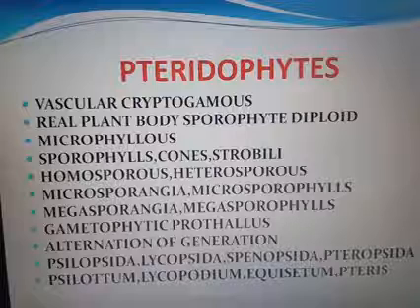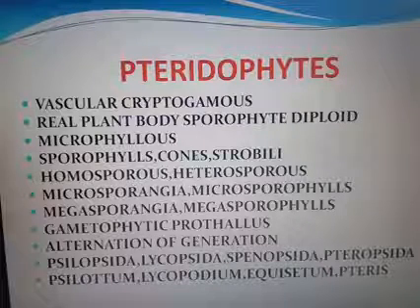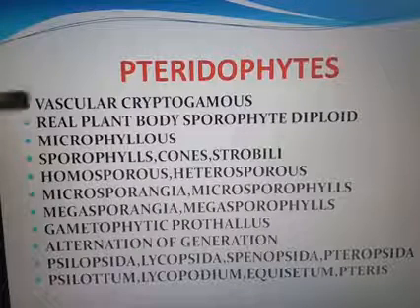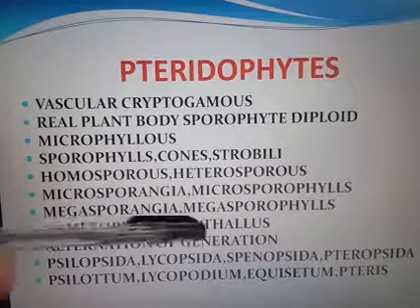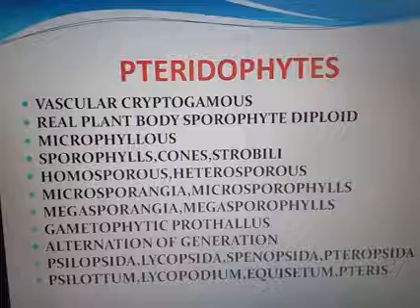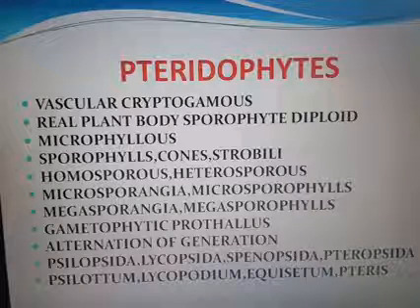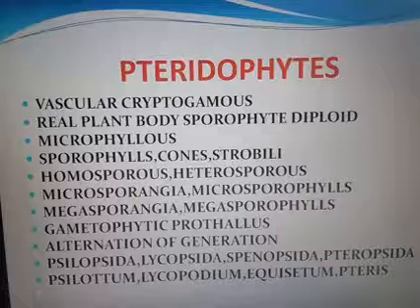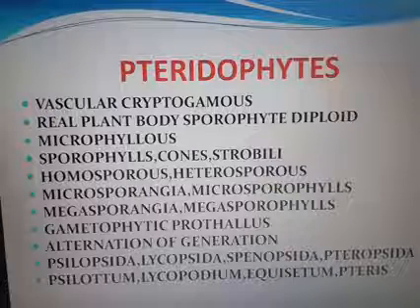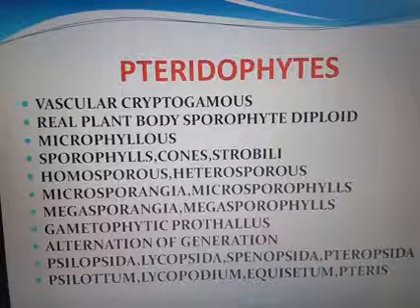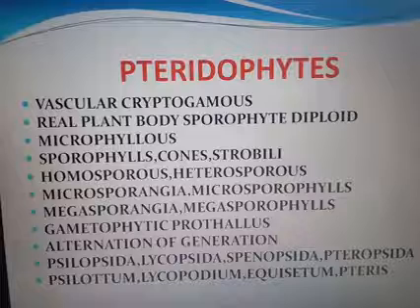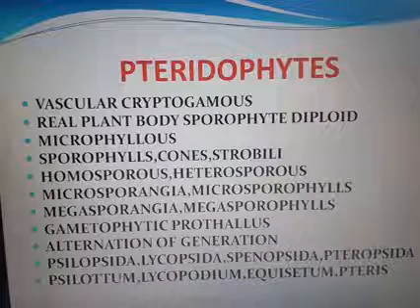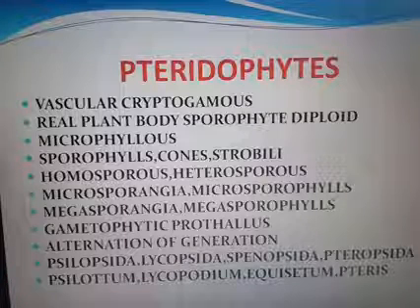So the spore on germination gives rise to a gametophytic prothallus. This prothallus is simple, green and filamentous or heart-shaped. The antheridium is the male organ. It produces androzoids, just like sperms. Androzoids are elongated, coiled and multi-flagellated. Then water is essential for fertilization.